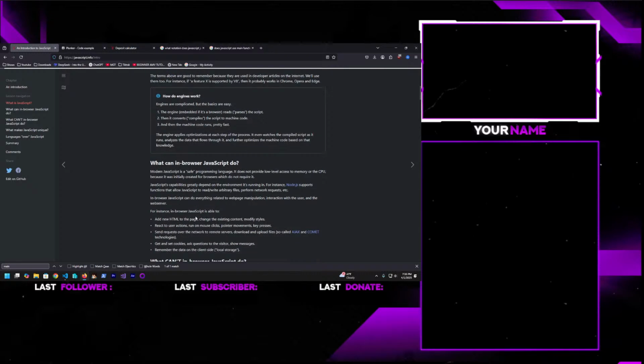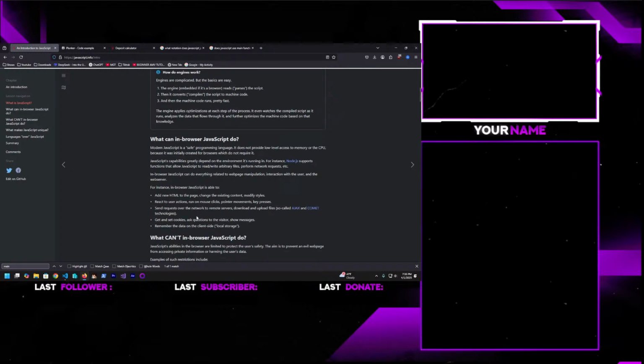That knowledge, what can in-browser JavaScript do? Modern JavaScript is a safe programming language. It does not provide low-level access to the memory or CPU because it was initially created for browsers which do not require it. JavaScript's capabilities greatly depend on the environment it's running in. For instance, Node.js supports functions that allow JavaScript to read, write arbitrary files, perform network requests, etc. In-browser JavaScript can do everything related to web page manipulation, interaction with the user, and the web server.